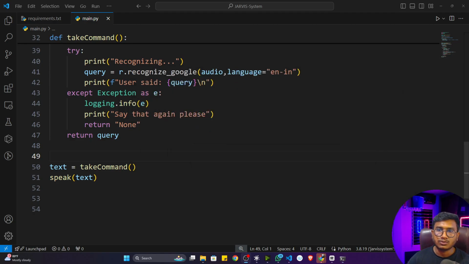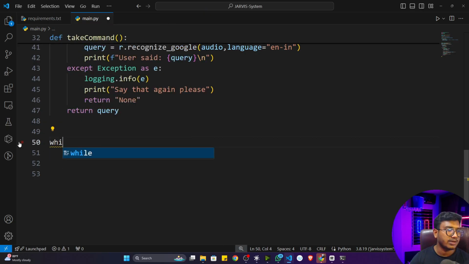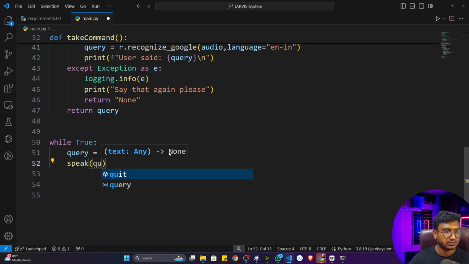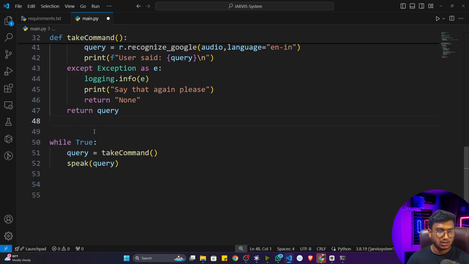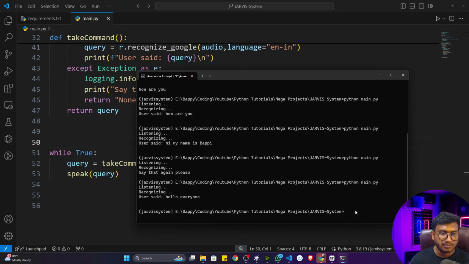For this, I think you know we can use something called a while loop. While is an infinite loop we can use. So while, I'll just give this condition as true. That means I want an infinite loop. Inside the while loop, it will keep on listening, that means it will take my query. Query is equal to take command, and whatever query I'm getting, I'm going to do the speak operation. Now every time, it will keep on listening to my voice and I can speak there. So let me again execute the program.